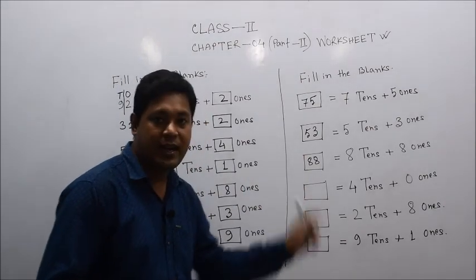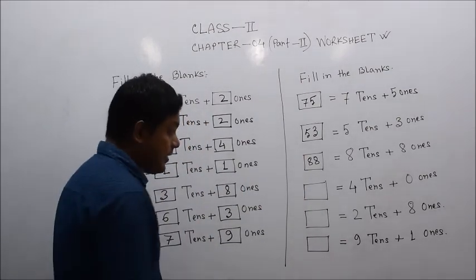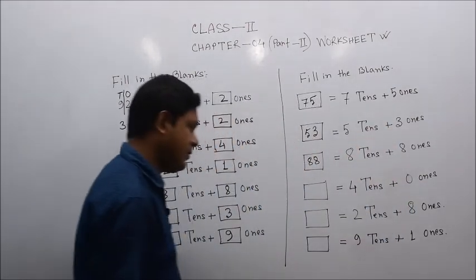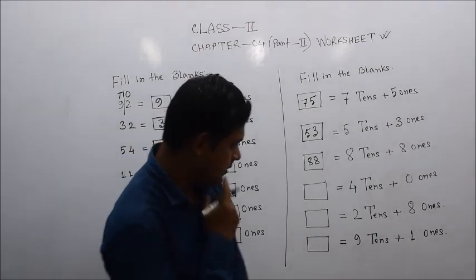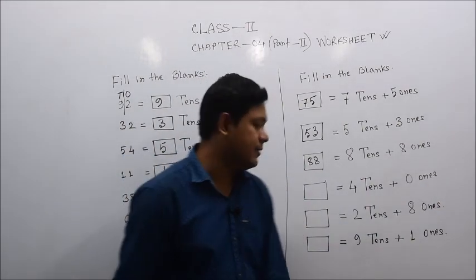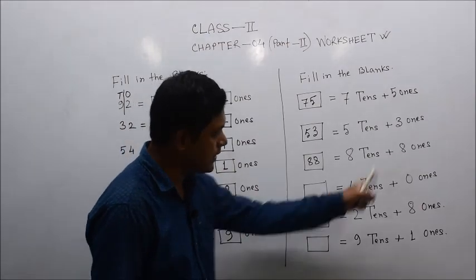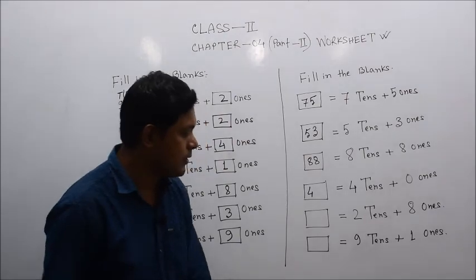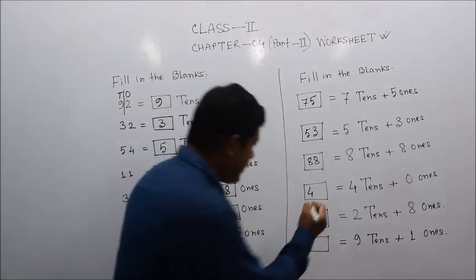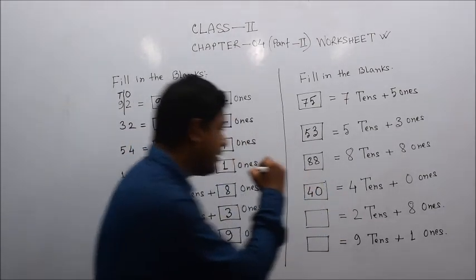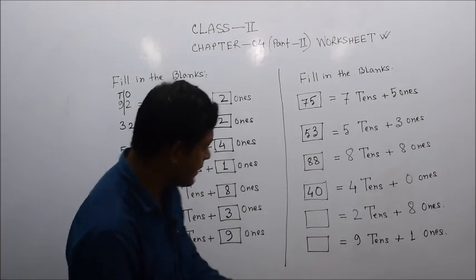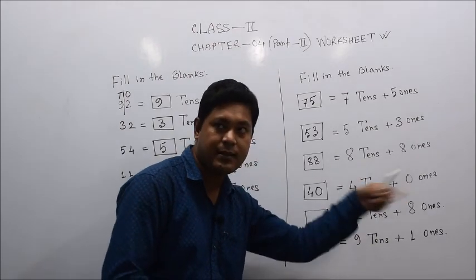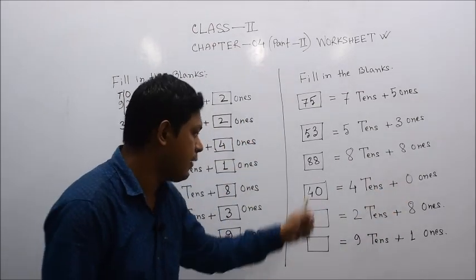The last 3 are here. Let's do it. Okay, this one: 4 tens plus 0 ones. 0 ones, that means no number is in the ones place. 4 tens, okay. 4 tens, that means the first number will be 4. But 0 ones means no ones. That means we need to put only 0 here. That means 4 tens plus 0 ones. 4 tens we know is 40, isn't it? Plus 0 ones, that means plus 0. So 40 plus 0 is equal to 40.